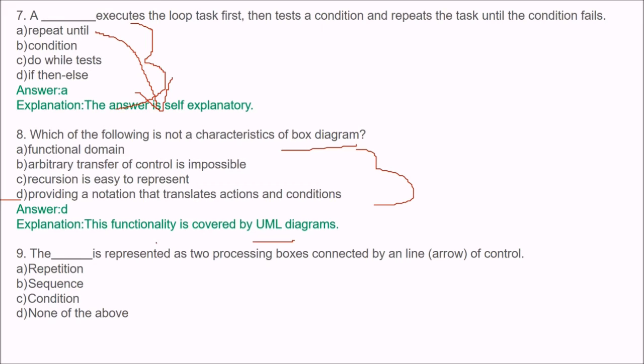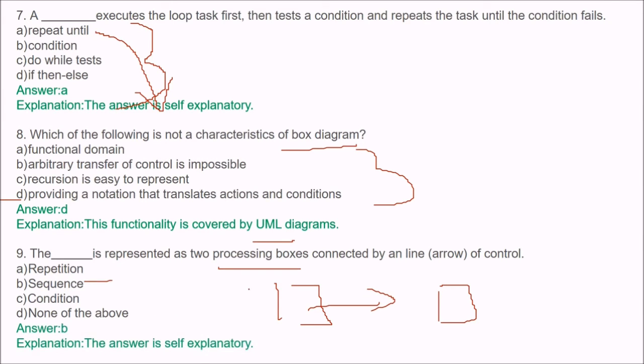The dash is represented as 2 processing boxes connected by an arrow of control. The answer is sequence, of course.